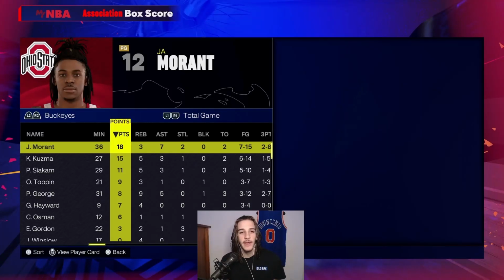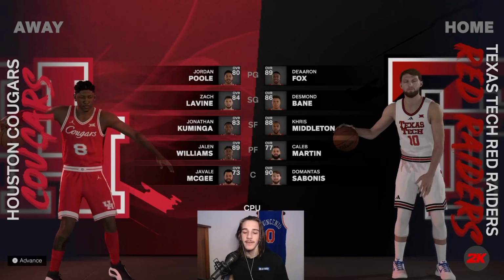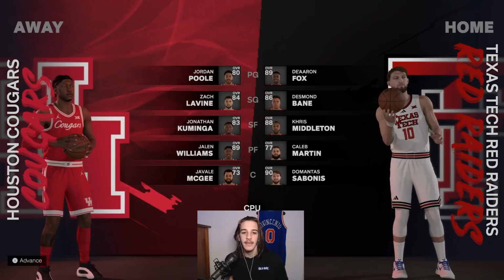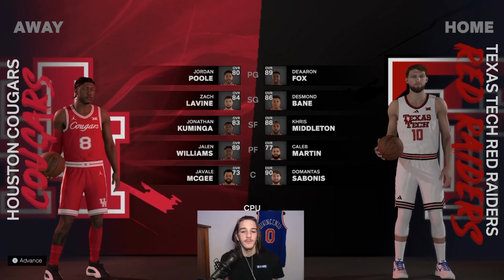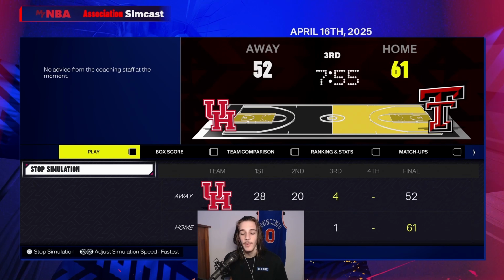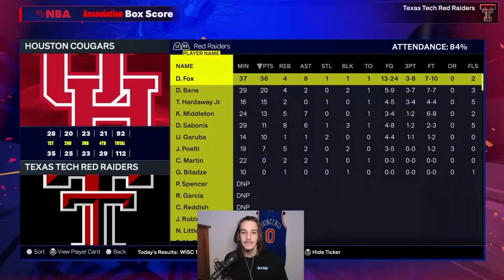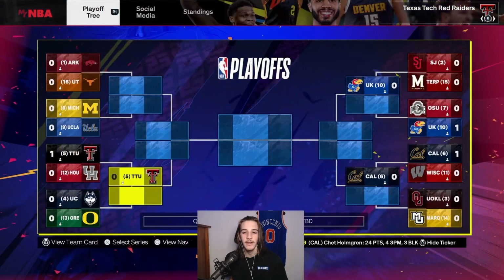Here are the stats. Ja Morant ended up fouling out, but he had 18, and Sadiq Bey ended up having 19. All right, next game we have number 5 Texas Tech going against number 12 Houston. Houston has Zach LaVine and Jalen Williams, and Texas Tech has De'Aaron Fox, Desmond Bane, Chris Middleton, and Sabonis. Texas Tech is obviously at home, being the higher seed. Are we going to have another close one here, or is it going to be a blowout? And Texas Tech will be beating Houston by a decent margin. De'Aaron Fox drops 36, Zach LaVine drops 25, but it is not enough.